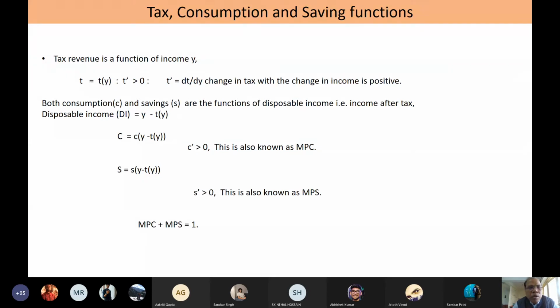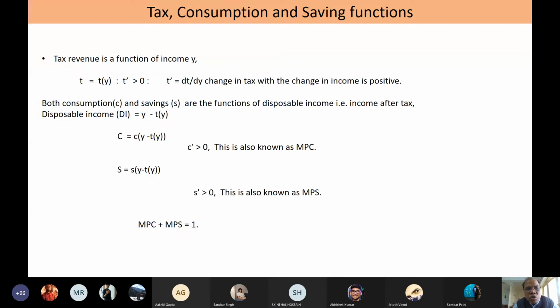So consumption is small c of (Y minus tY), where c dash, the slope of the consumption function, is greater than 0, which is MPC. And similarly, the saving function is a function of disposable personal income, that is income minus tax.